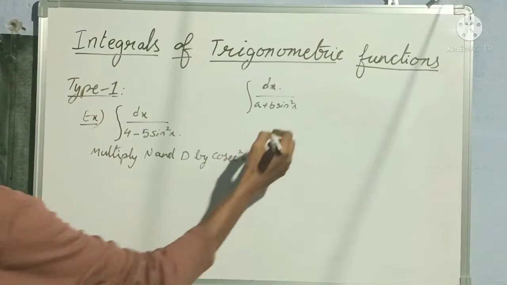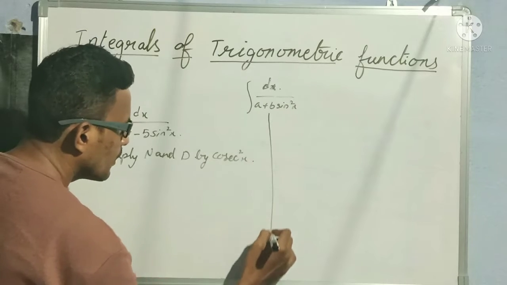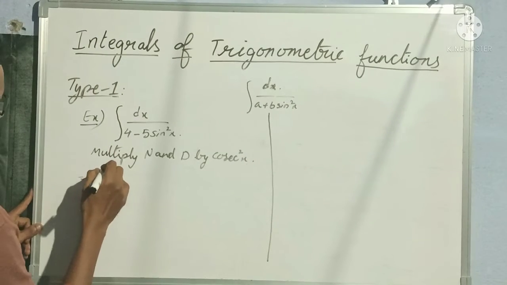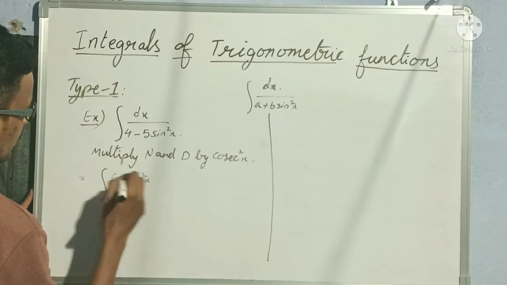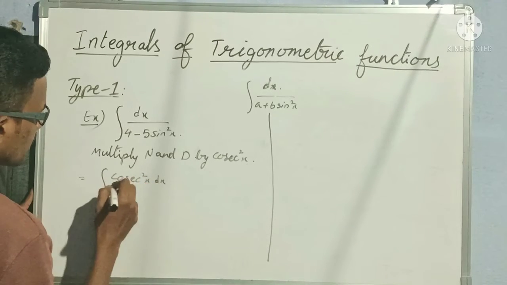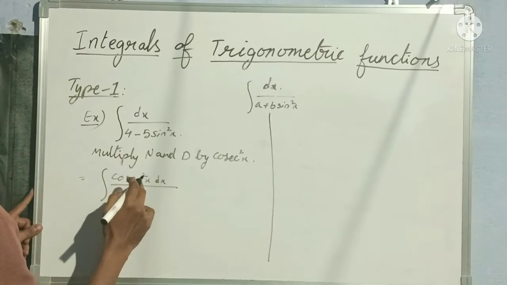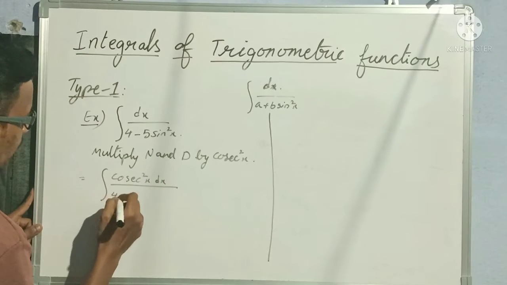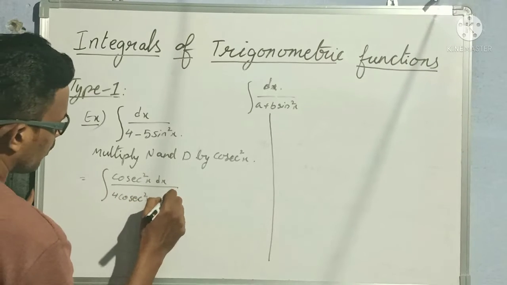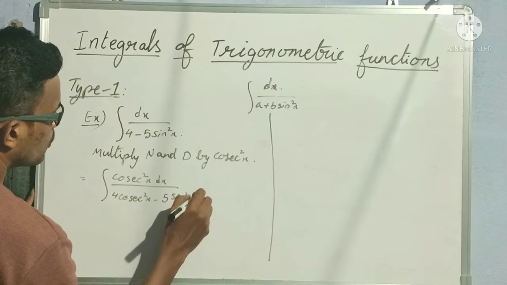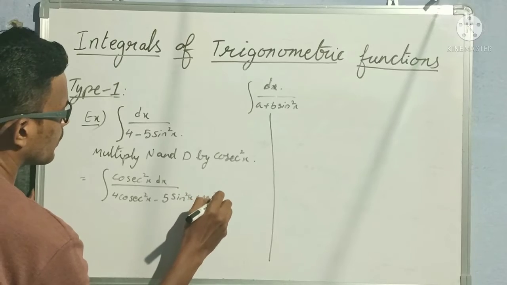If I multiply numerator and denominator by cosecant square x, the question becomes: integral of cosecant square x dx by 4 cosecant square x minus 5 sin square x cosecant square x.